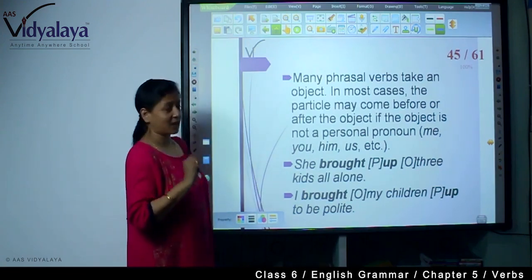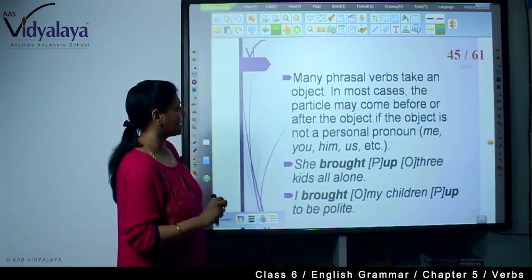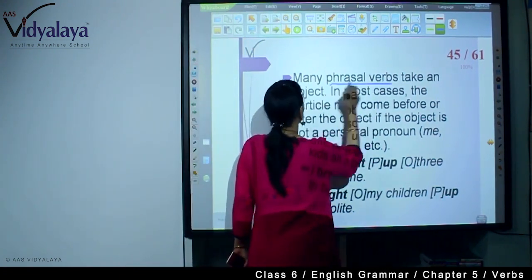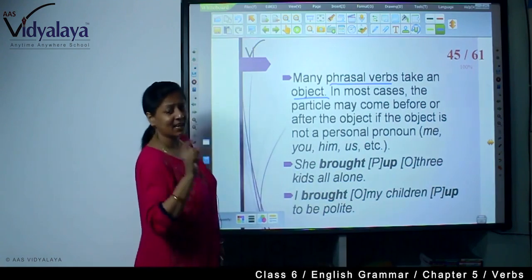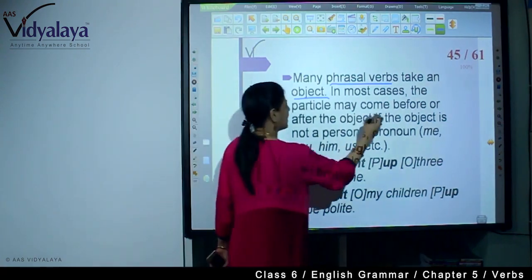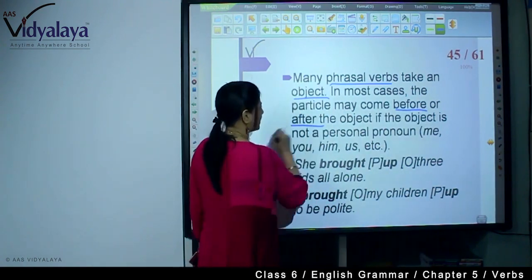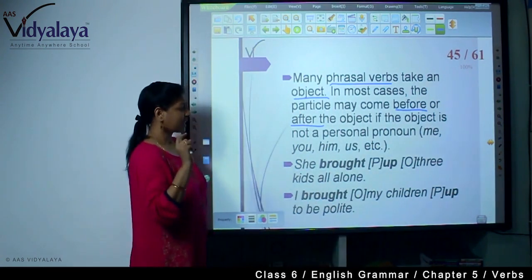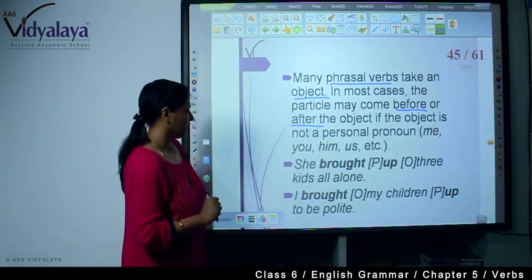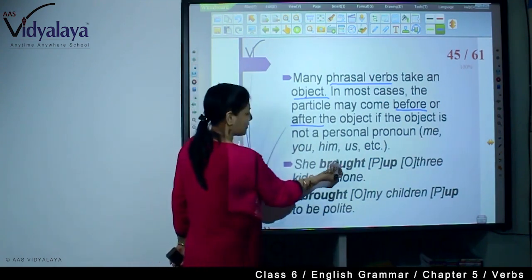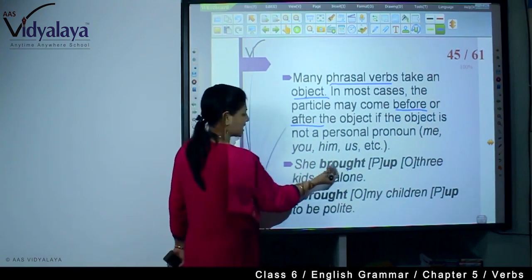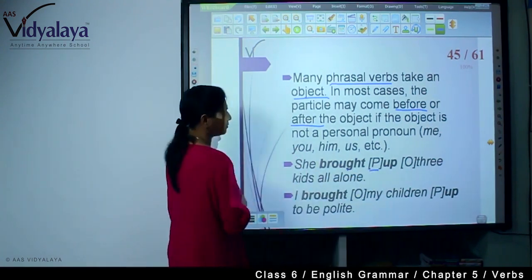Many phrasal verbs take an object. In most cases, the particle may come before or after the object. See, many phrasal verbs have object. That means these are transitive. And object can come before or after. And if the object is not a personal pronoun like me, you, him, etc., what happens? She brought up 3 kids all alone.